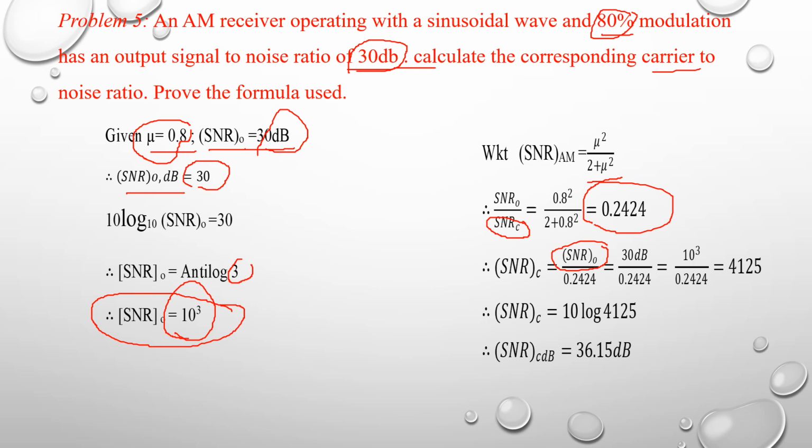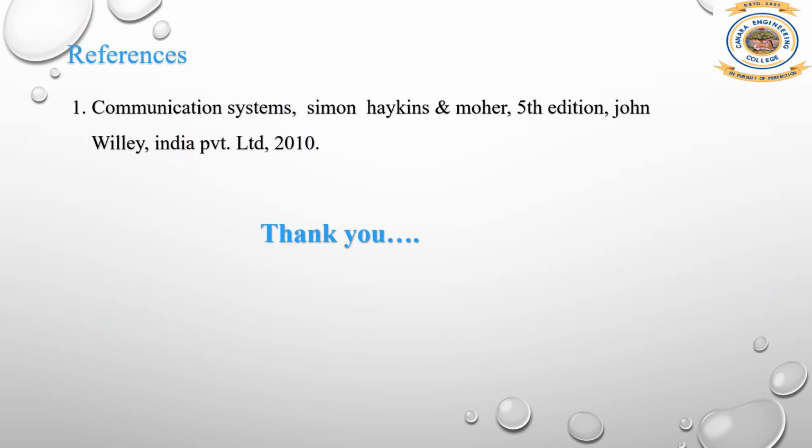So SNR channel is equal to 10^3 divided by 0.2424, which is 4125. So SNR channel is equal to 10 log 4125, which is 36.15 dB. In terms of decibel it is equal to 36.15, and in terms of integer, SNR channel is equal to 4125. Thank you.